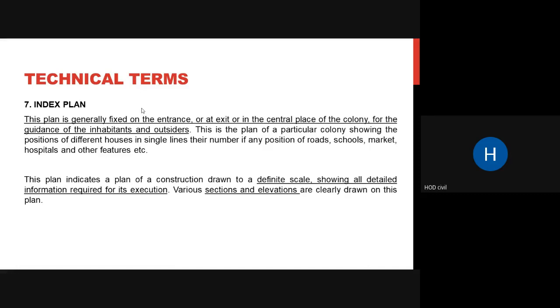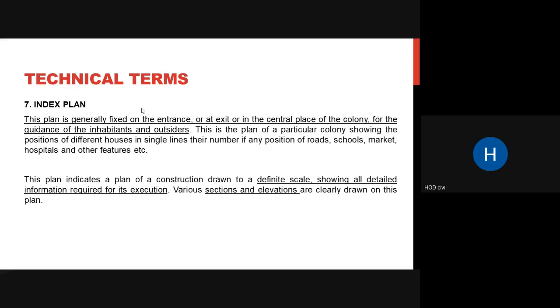There you can see a board showing where you are currently standing and where all the other buildings are, and their names, and you can use this index plan to reach wherever you want to go. This plan is generally fixed at the entrance or exit or in a central place of the colony, to help you navigate through the colony or campus, and to guide the inhabitants and outsiders.